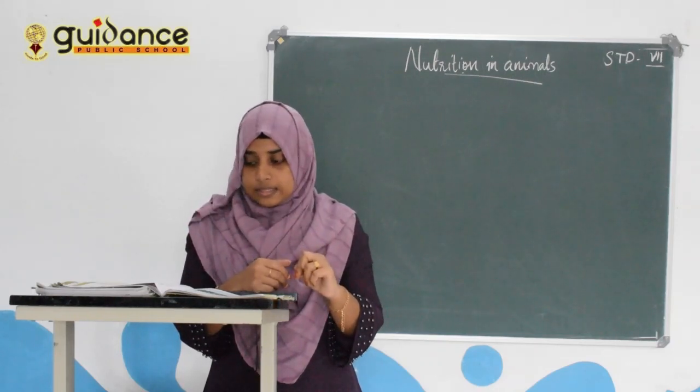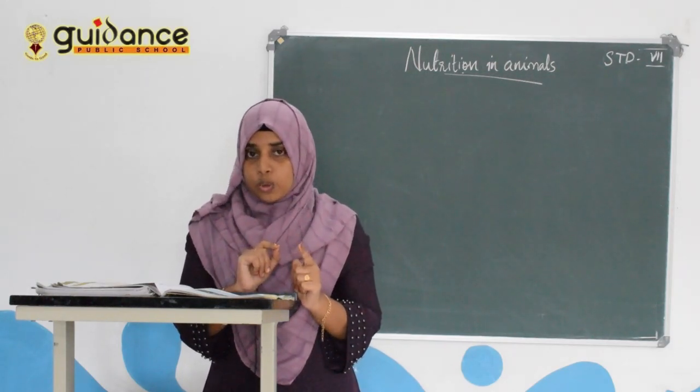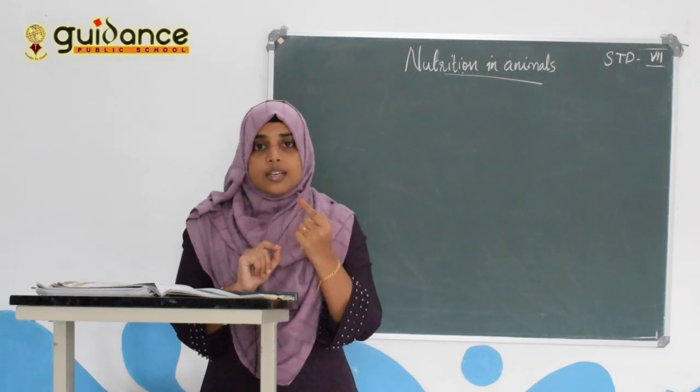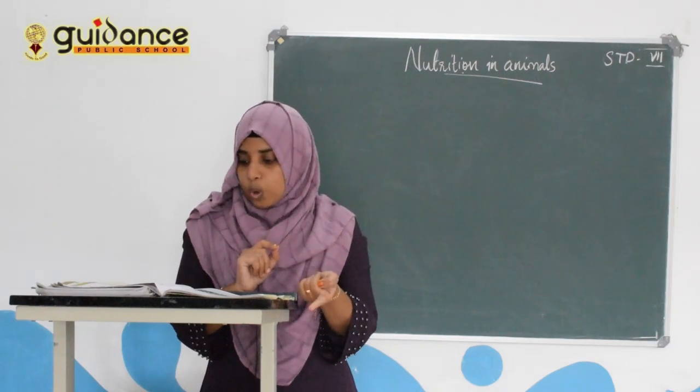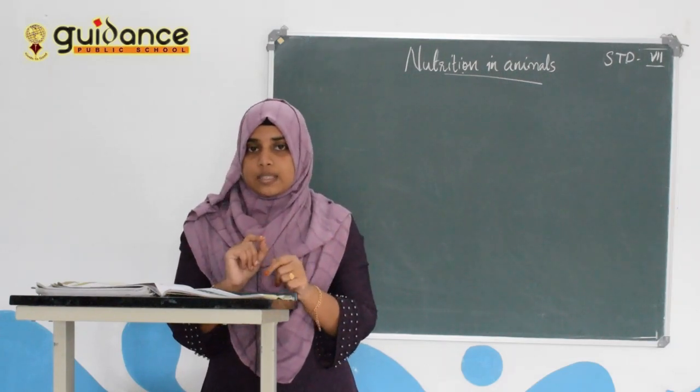The carbohydrate is a complex substance present in our food that cannot be utilized as such, so it is broken down into simpler substances.